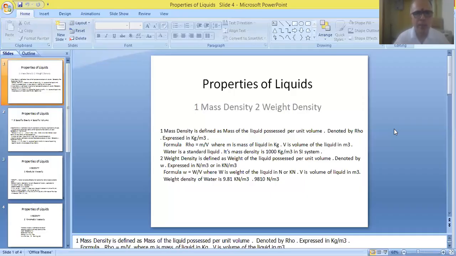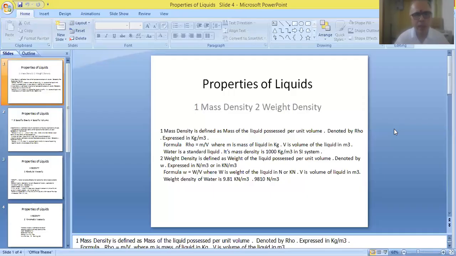For water, it is simply written as rho, and for oil, it has to be written as rho naught or rho O. For mercury, it is written as rho M. For petrol, it can be written as rho P. For diesel, it has to be written as rho D. But water is a standard liquid, so we need not use any kind of suffix. Just mentioning the letter rho is sufficient for indicating the mass density of water.